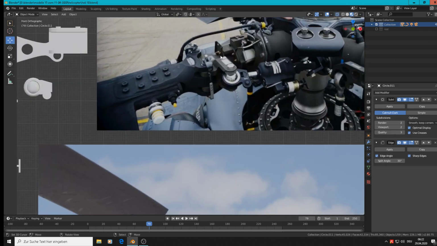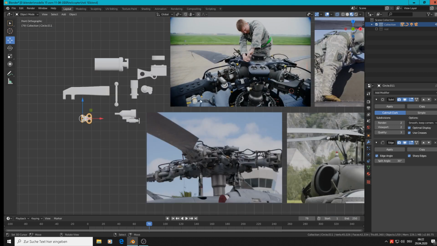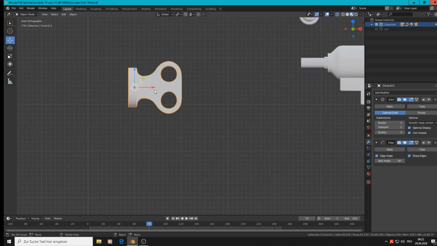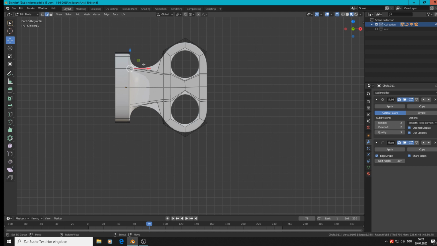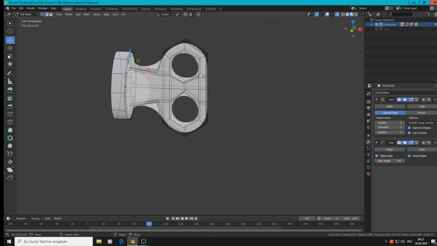We see here one, but it must be two at the end, and that goes to this round one. So that means we can cut off the whole stuff here.